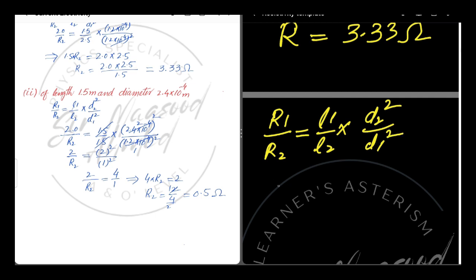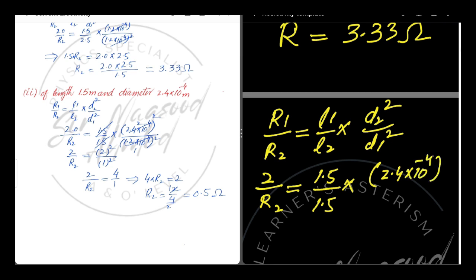Now by putting the value, the initial resistance is 2 over R2, the initial length is 1.5. As the length is kept constant in this example, the new length is also 1.5, but the diameter has changed. The new diameter is 2.4 into 10 raised to power minus 4 square over 1.2 into 10 raised to power minus 4 square.